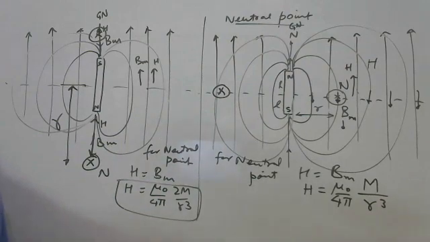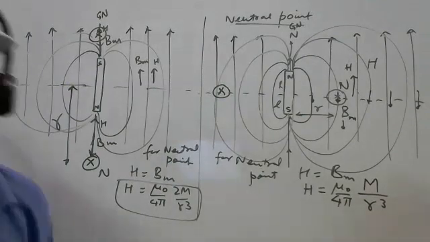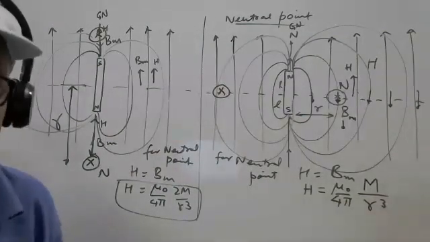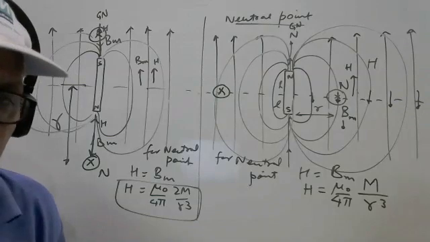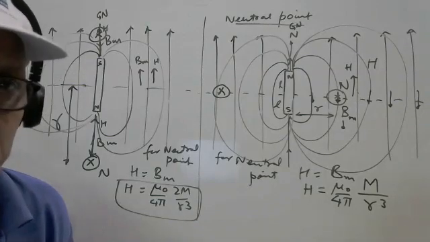In general, if we rotate the magnet by 2 theta angle, then the neutral point will rotate by only theta, half the angle.